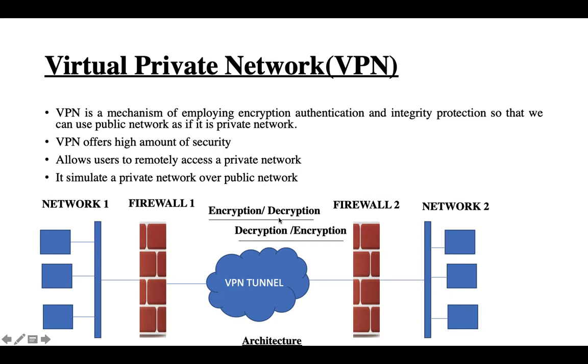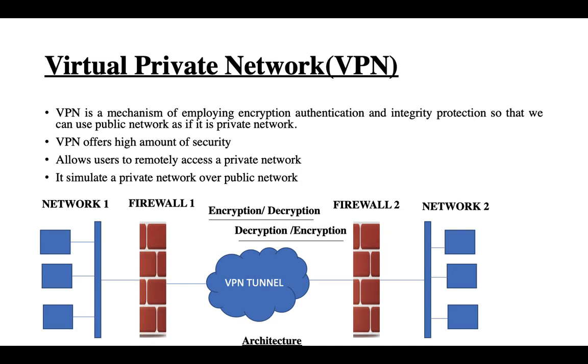The data flow will be sent from the Mumbai office via the VPN tunnel to the Ahmedabad office. But how can it be performed? So let's look at it in detail.